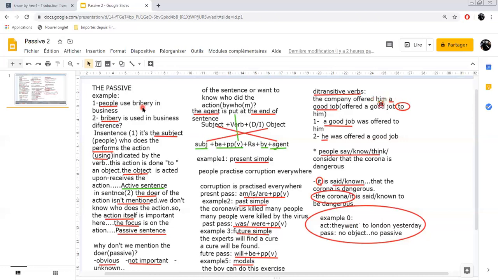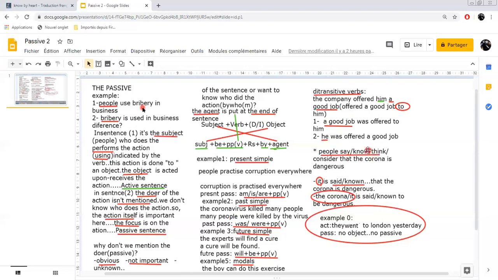So to transform the sentence here, him is changed into he. And I say, he was offered a good job. If I had her, I would use she. If I had them, I would use they. And if I had a name, say Peter, the company offered Peter, then I say Peter, of course. So you should be very careful with this.